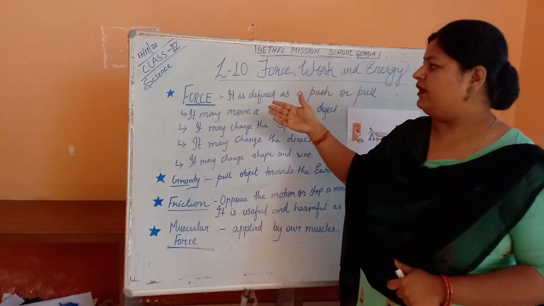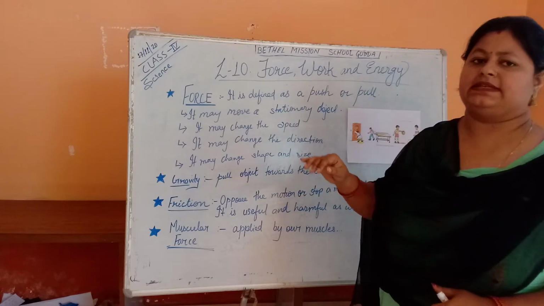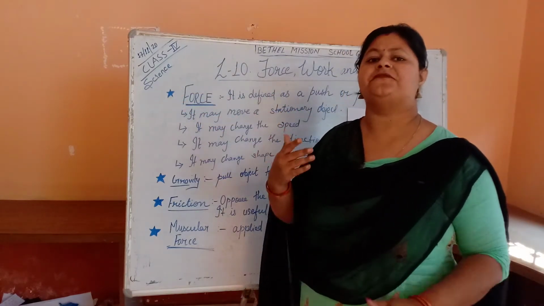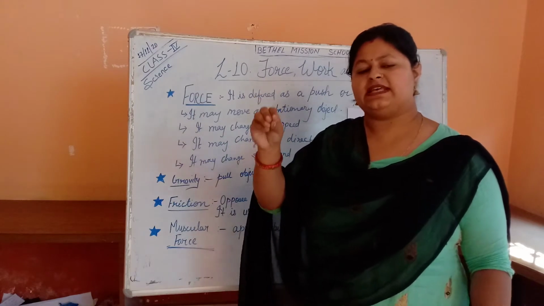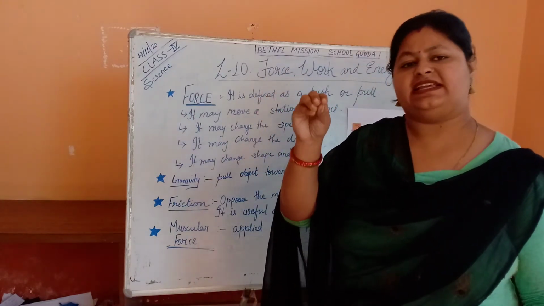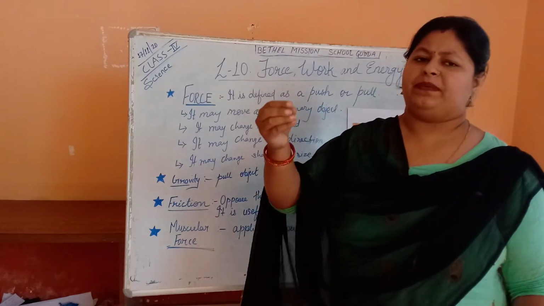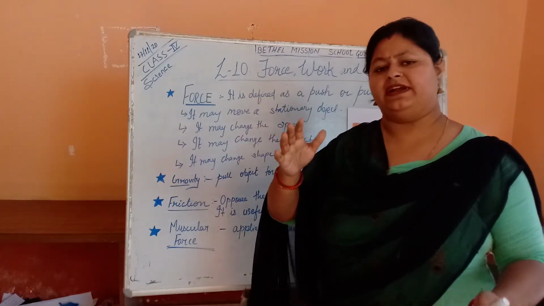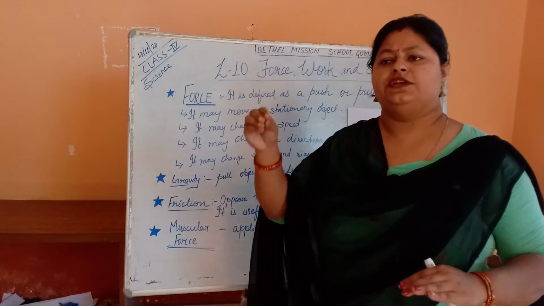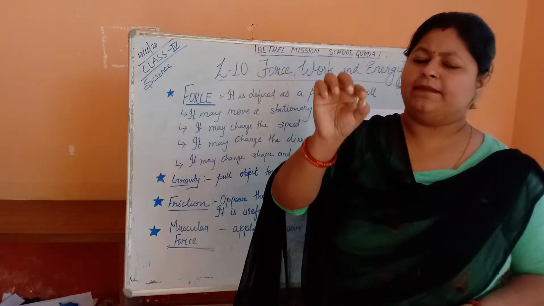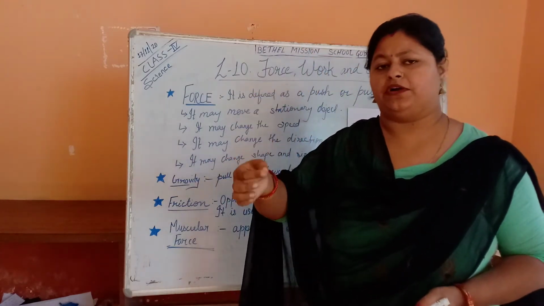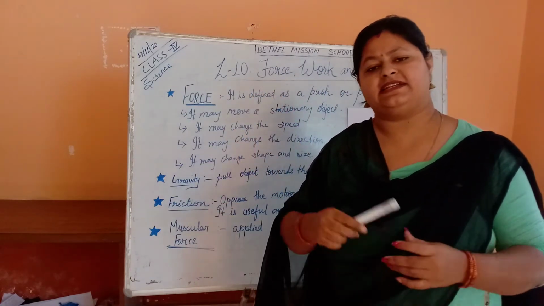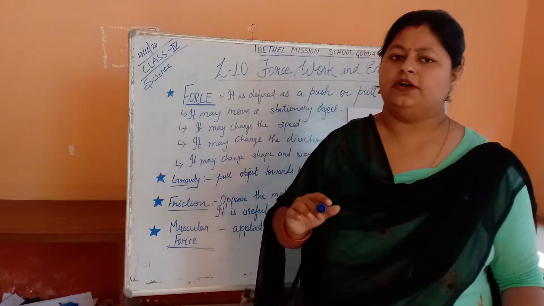One by one we will discuss the three things. First of all, we will discuss force. What is force? The pressure we apply on an object is known as force. A little pressure, a tough pressure, a high pressure, different types of force are applied. So when we apply a little amount of pressure or a high amount of pressure, we can say that we have applied a force.